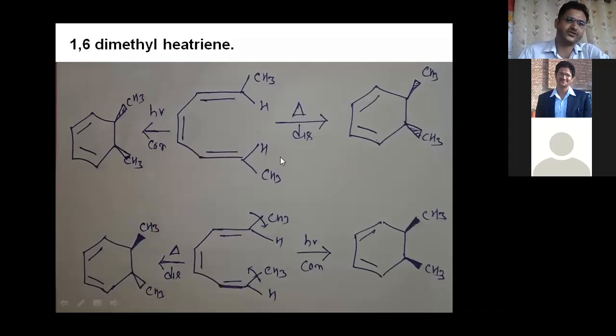So both give different types of product in different types of condition. So these reactions also come under stereospecific reaction. So it should be clear, right? What types of product are produced by 1,4-dimethyl hexatriene, if that is EE type or ZE type, right? Two types. There are many other examples also, right?